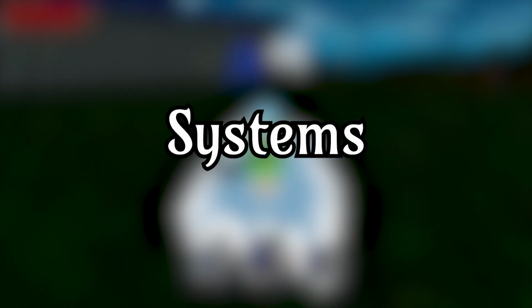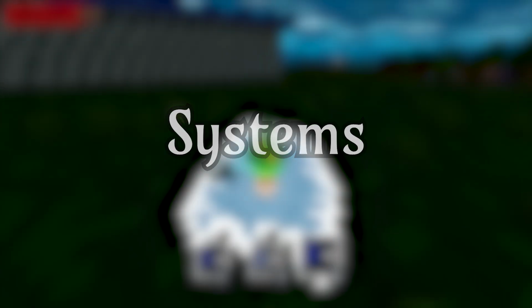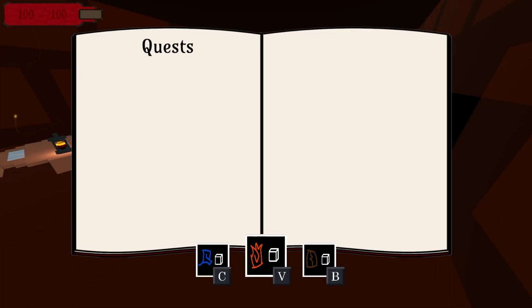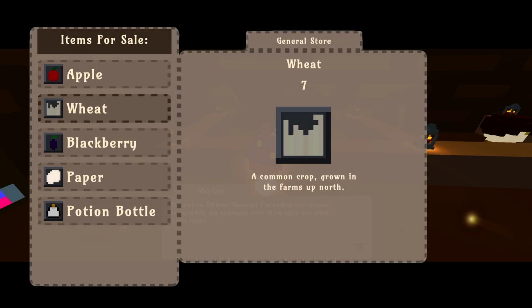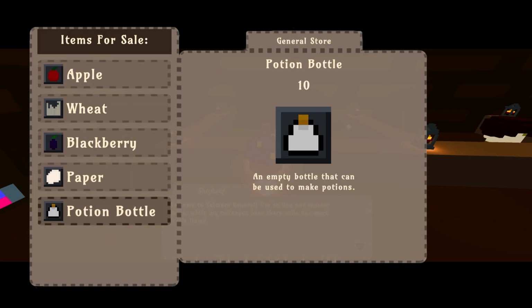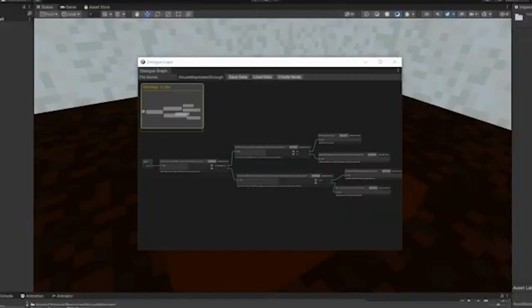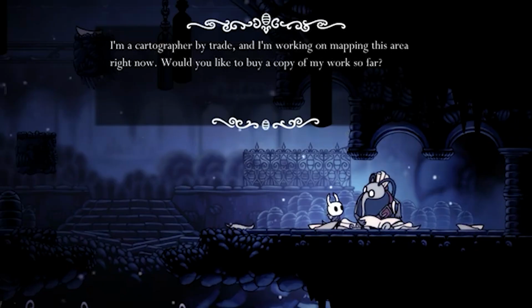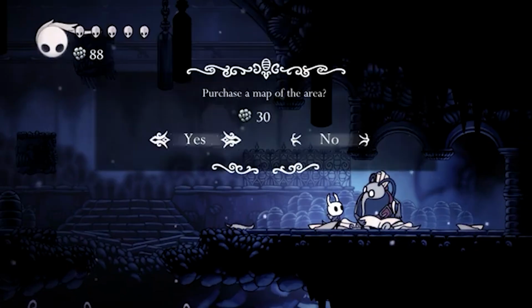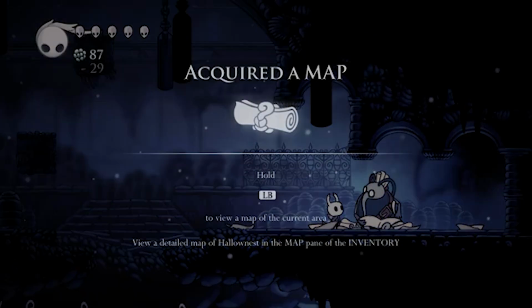I've made more systems since the last devlog, with them being incredibly important to any open world game. The two systems that I've added to Vitality are the quest system and the shop system. In a previous devlog, I talked about my dialogue system, and I realized that I should connect it to both the quest and shop systems, as you usually receive quests within dialogue and usually can buy items after talking to a person.